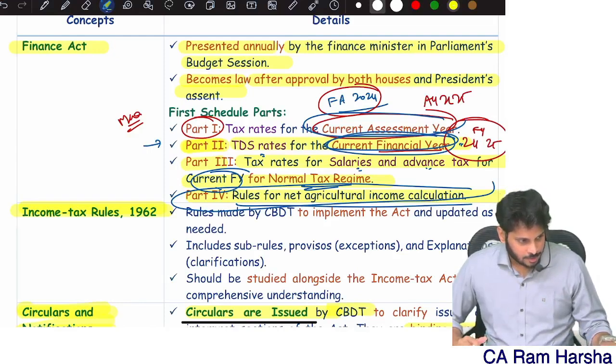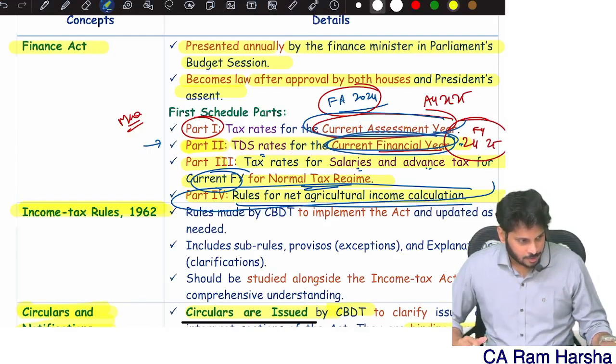Now look at this. Suppose a senior citizen has 4.5 lakh income, how will I split it? First 3 lakhs, 0. 3 to 5 lakh, I don't have 5 lakh, I have only 4.5, which is equal to 1.5 lakh into 5%. So how much is it? 7,500. Yeah, 15 fives, 7,500. Are you clear?